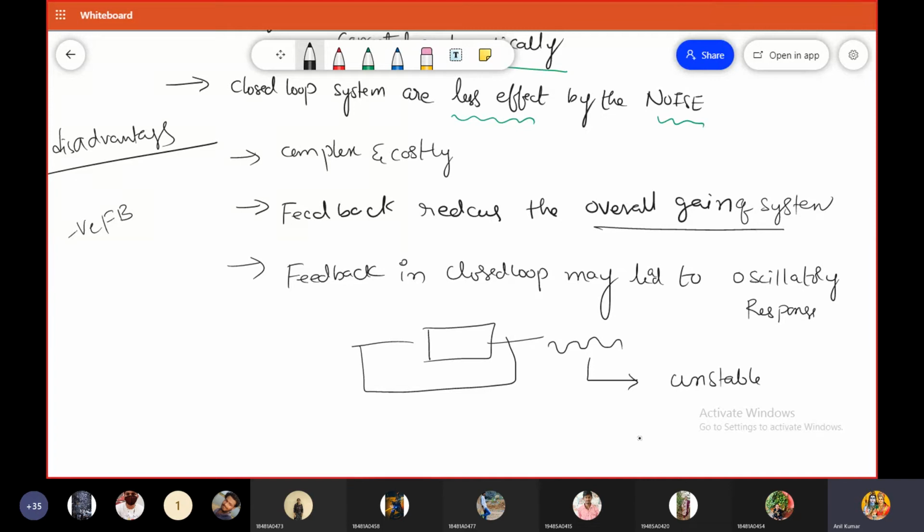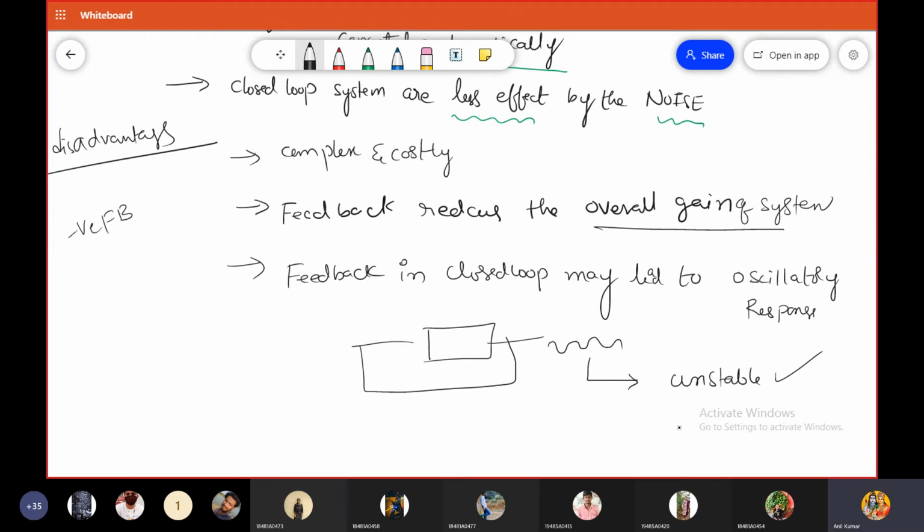Always we are aiming at stable systems only, but sometimes due to feedback connection, the output of the closed loop system may become oscillatory, and then the closed loop system may become unstable.